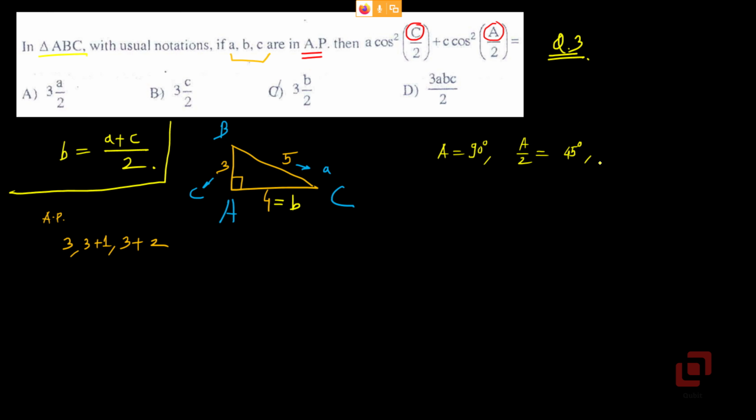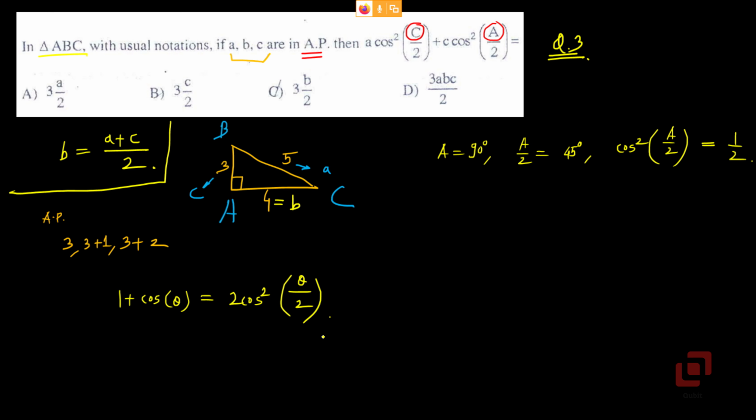So what will cos squared A by 2 be? Cos A by 2 is 1 by root 2, so cos squared A by 2 will be 1 by 2. Now we need to find cos squared C by 2, so we recall the following half angle formula: 1 plus cos theta is 2 cos squared theta by 2.